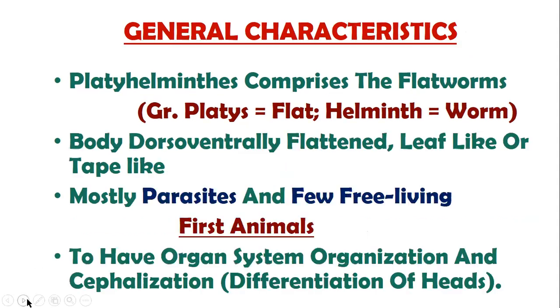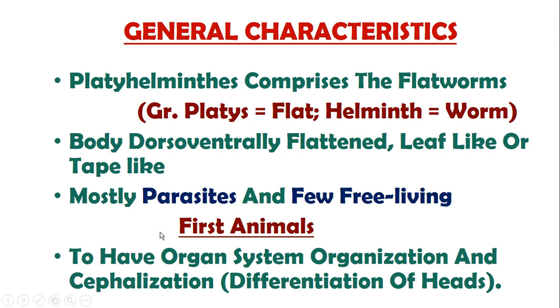Then the body is dorsoventrally flattened, leaf-like or tape-like. I have already discussed this term along with the meaning of the word Platyhelminthes, that these are flat bodies and how we can understand the term flat body: it is dorsoventrally compressed. Mostly parasites and a few free living.